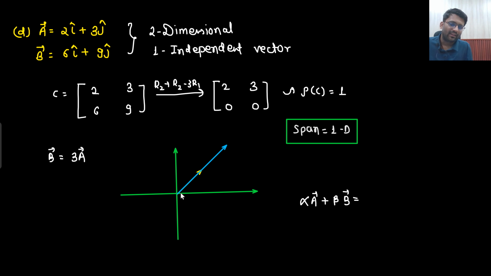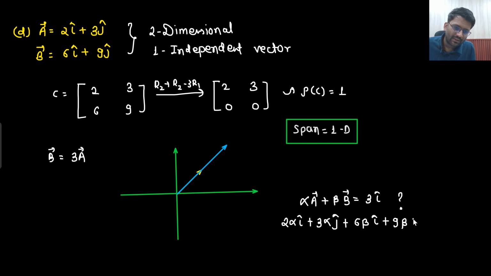Let's just say apart from this line, I need to create this vector which is 3 i cap. Can you create this vector? Using the linear combination of vector A and vector B, can you create 3 i cap? Let's try doing it. Alpha into 2 i cap plus 3 j cap, plus beta into 6 i cap plus 9 j cap, that will be equivalent to 3 i cap, right?